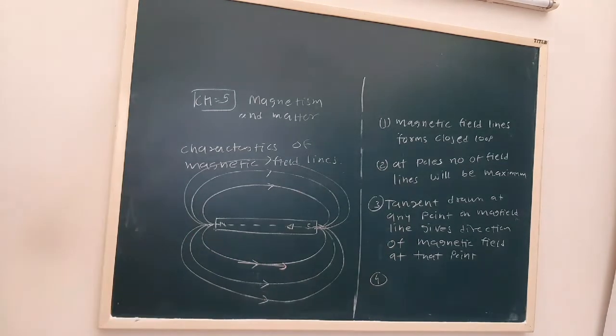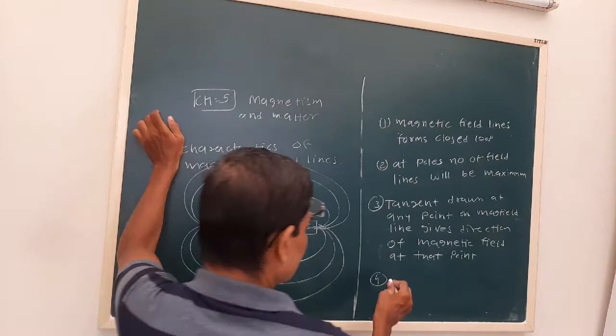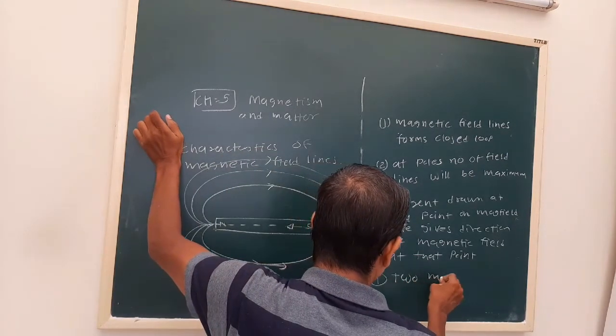Now, two magnetic field lines never intersect.